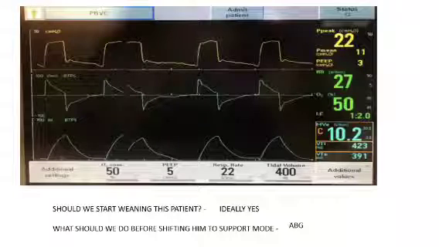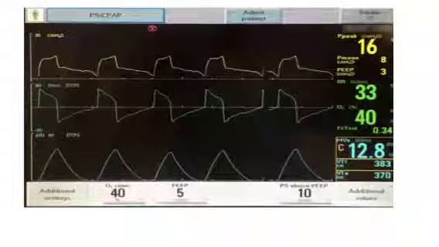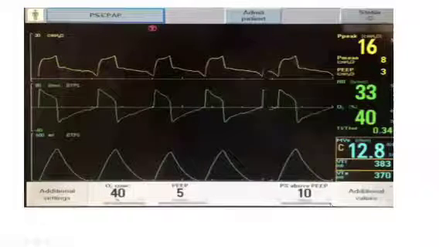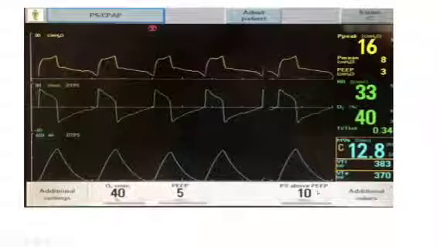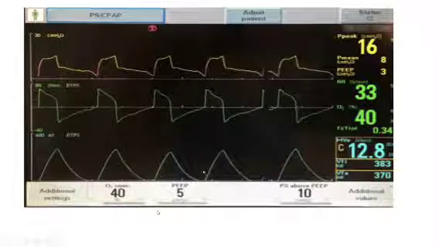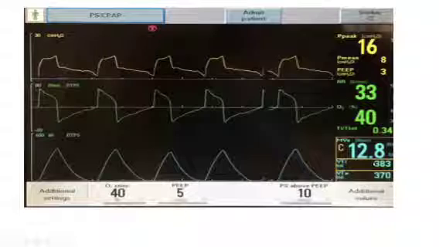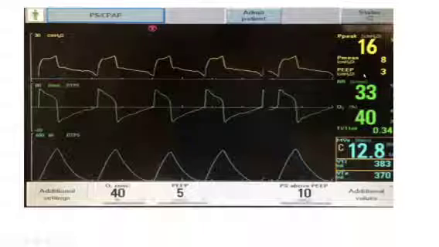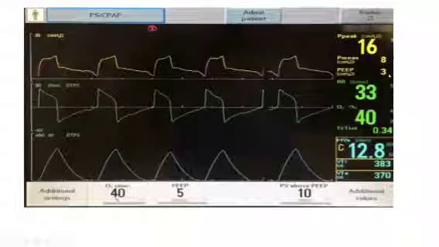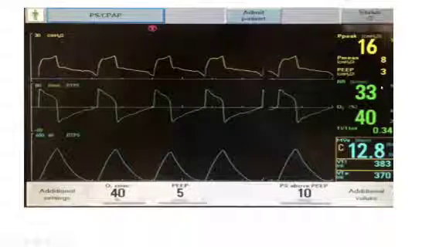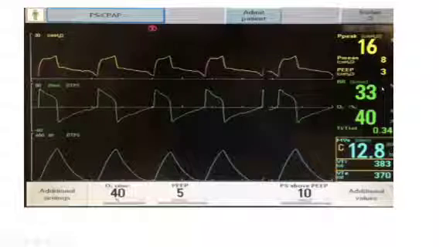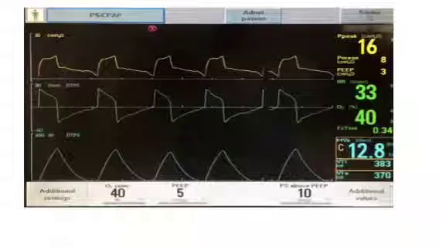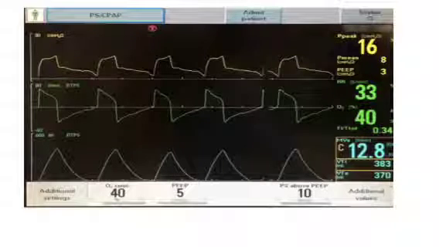So this is the same patient, now shifted to a pressure support mode. We kept a pressure support above PEEP at 10, FiO2 of 40% and a PEEP of 5. He was generating good tidal volumes of 380 to 400. But this respiratory rate of 33 was a hindrance. As I already told you, respiratory rate should be less than 30 or less than 35. This patient had a respiratory rate of 33.